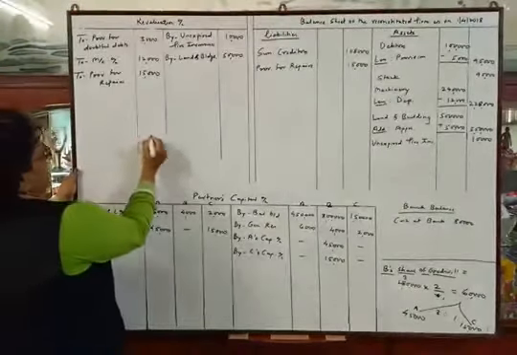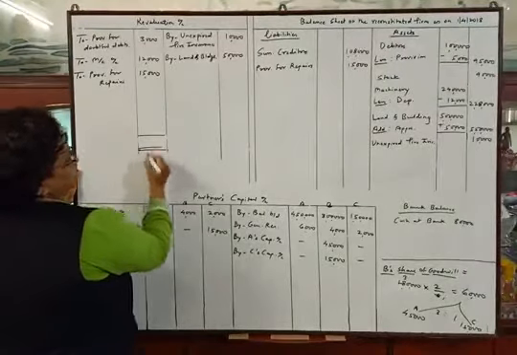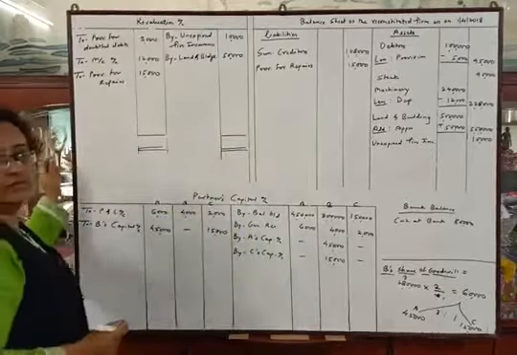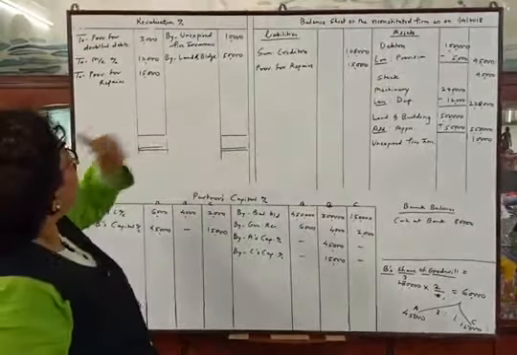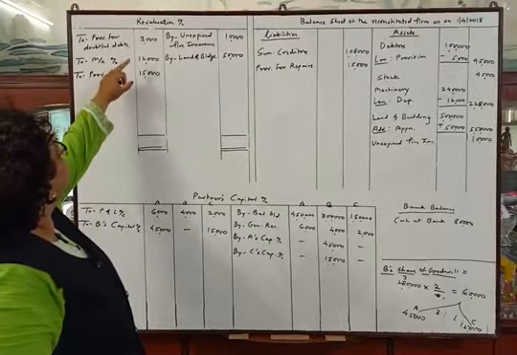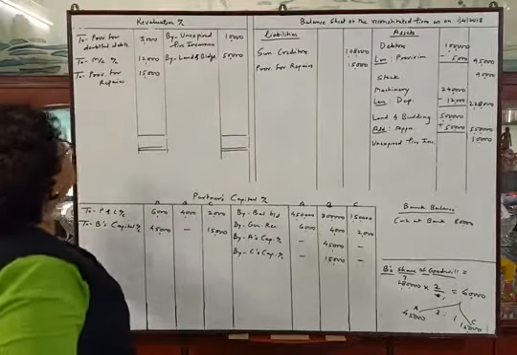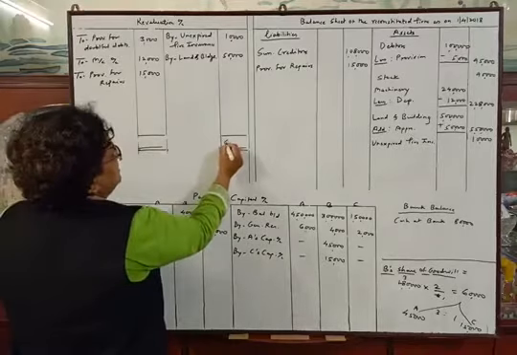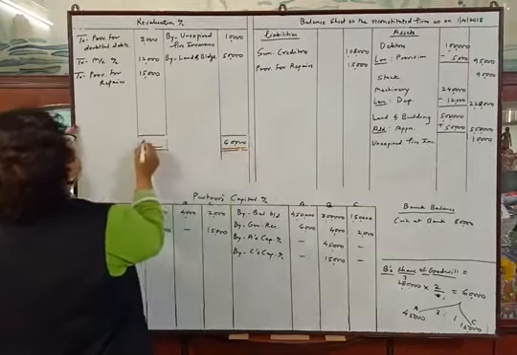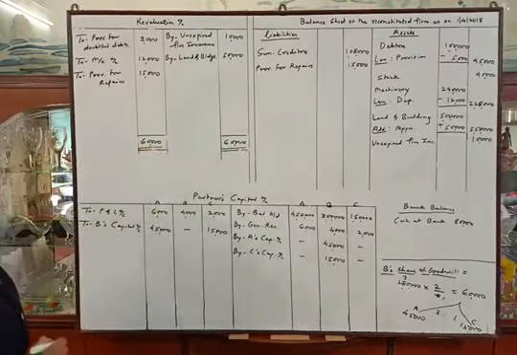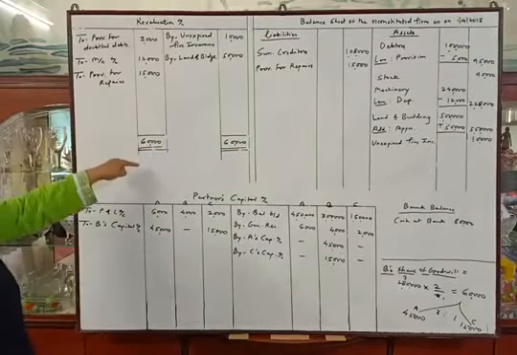First we have to tally the revaluation account. Credit total is 60,000 and debit total is 30,000. So we will deduct 30,000 from 60,000.